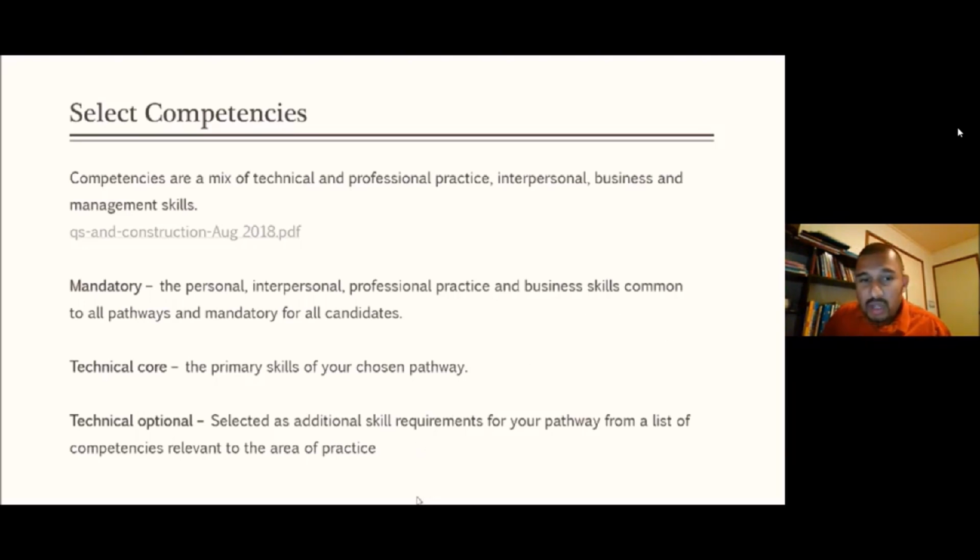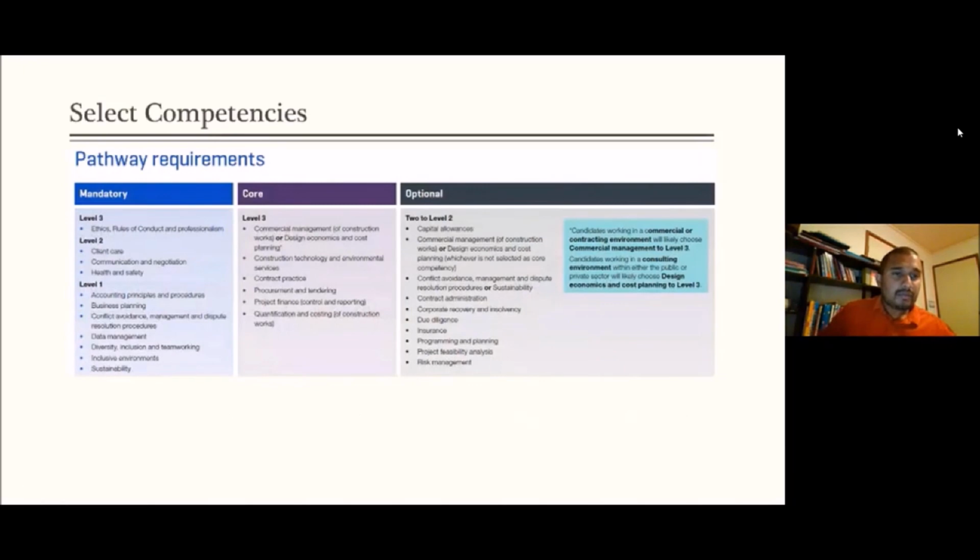So today, Johan is also supporting me. He's also a chartered surveyor, and the two of us are doing this presentation today. Right. I think we have an understanding about the pathway guide, and you have an understanding about mandatory, technical, and technical optional competencies. Now let's see how we select the competencies and what competencies are available.